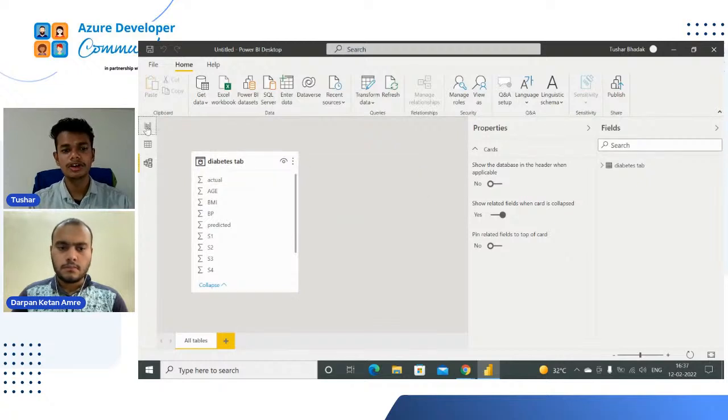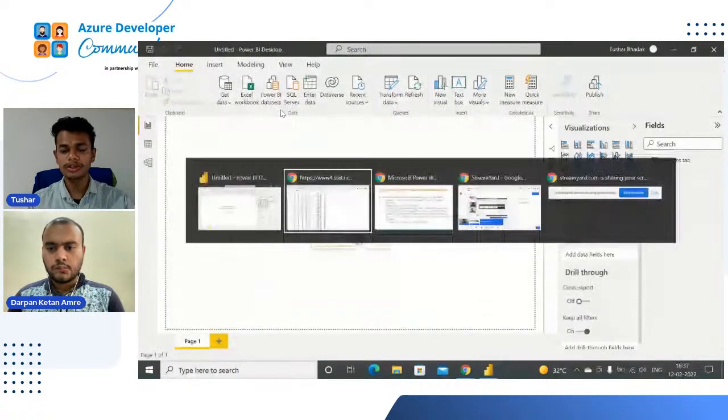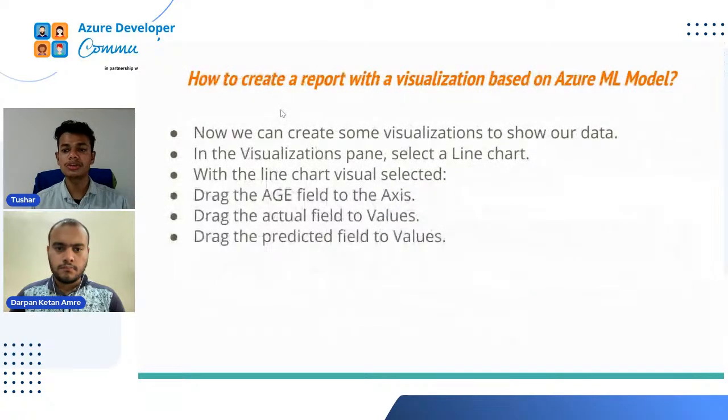So now just come into the visualization panel. So now our 90% of work is done. So now what to do next? The next thing is that we have to create a report with a visualization based on the Azure ML model. Power BI gives us two things. One is report and one is dashboard. And you know very well what is the difference between a report and a dashboard. But let's have some glimpse on report and dashboard.